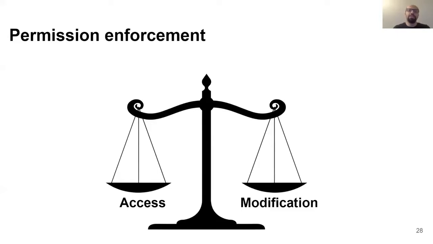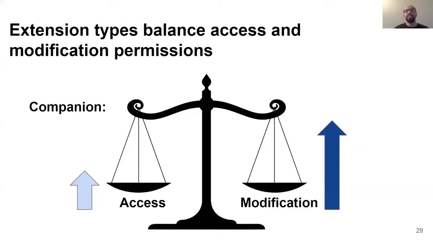MegaMind provides a permission model in which extensions' access permissions and modification permissions are in balance. Extensions that can access a broad variety of phrases do not have that much freedom in changing the phrases, and extensions that want to arbitrarily change the phrases can only access a very specific type of phrases. To achieve this balance, we defined three extension types.